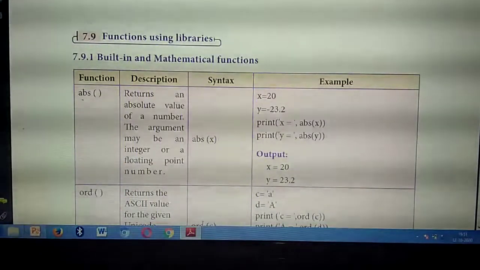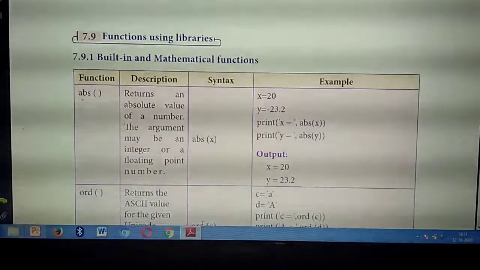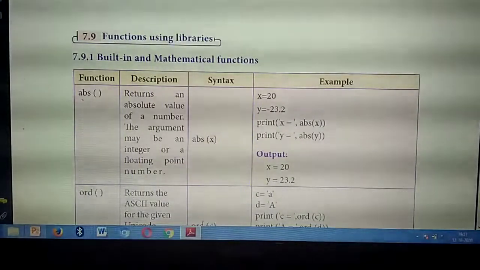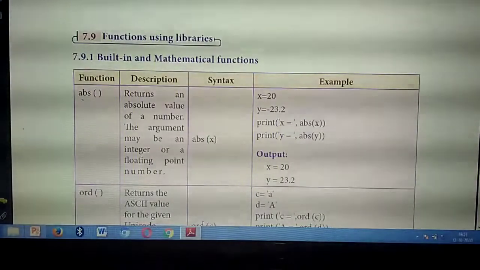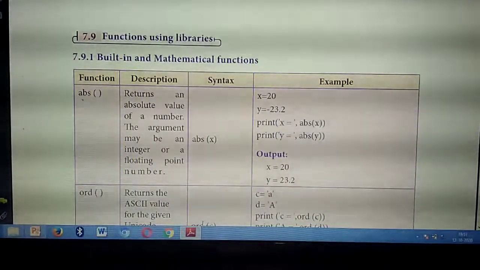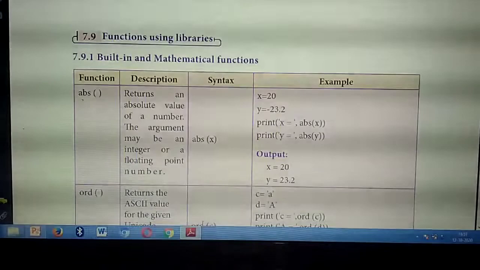One more function is left. What is that one more function? Built-in or mathematical function. Today we are going to study this built-in or mathematical function.